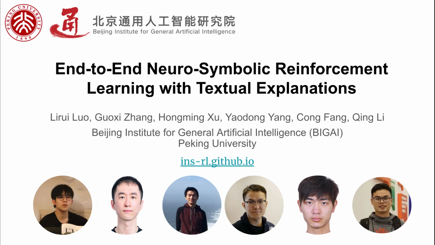Now let's introduce our spotlight paper at ICML 2024, which uses end-to-end neural symbolic reinforcement learning to obtain high-performance policies and uses large language models to generate explanations that are understandable to people who are not domain experts. Our method is based on the improvement of neural symbolic reinforcement learning.